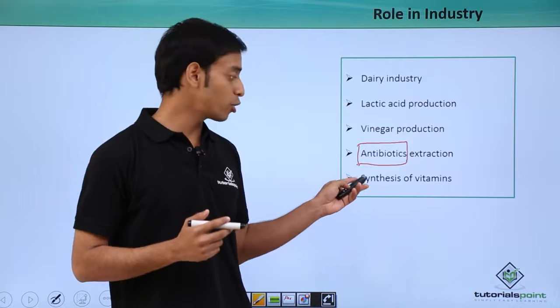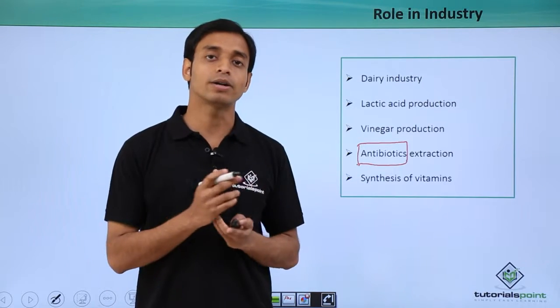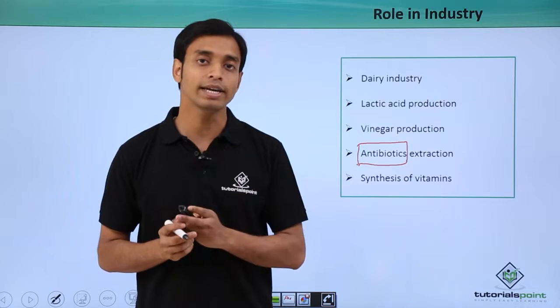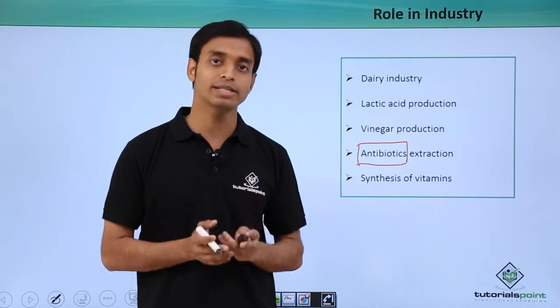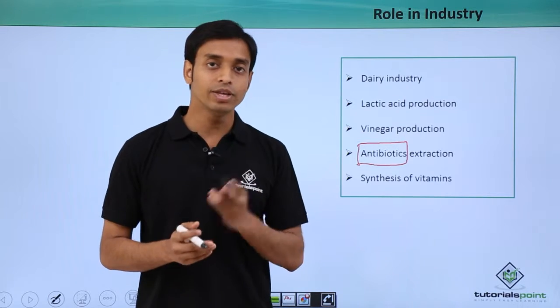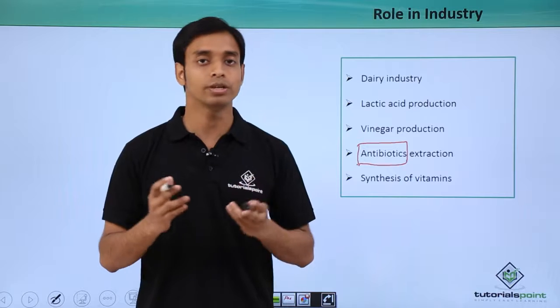And also importantly, synthesis of vitamins. Various types of vitamins are synthesized. For example, E. coli remains in a symbiotic association with human beings in the human intestine. They produce various types of vitamin B and also vitamin K.